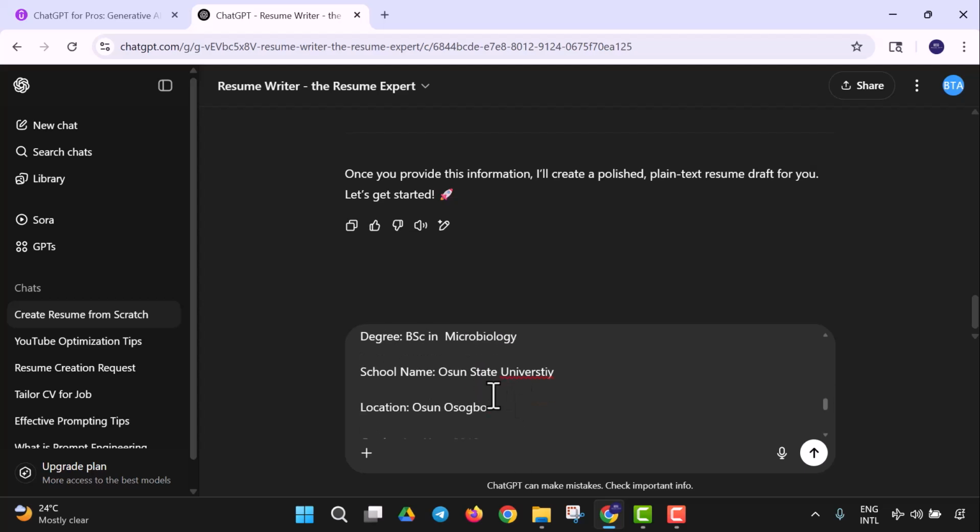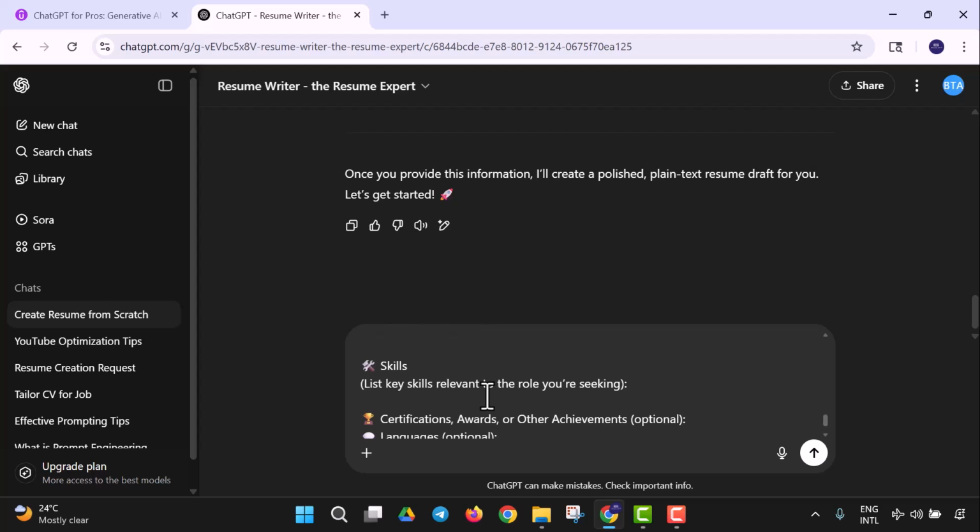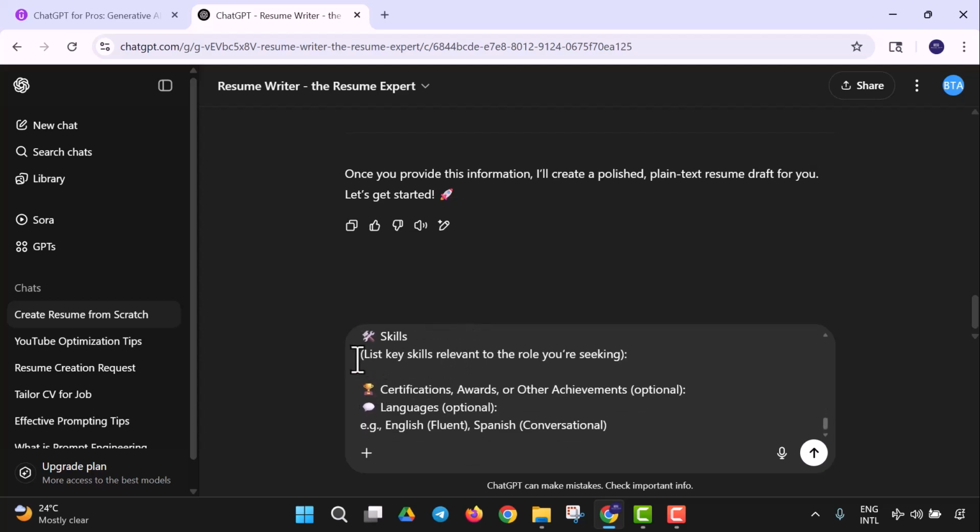The degree of CS, so perfect for this school. Then skills, yes, list any skill relevant to the role you are seeking. So let's say I'm seeking web development. Some of my skills will be highlighted: web development, SEO, web design,